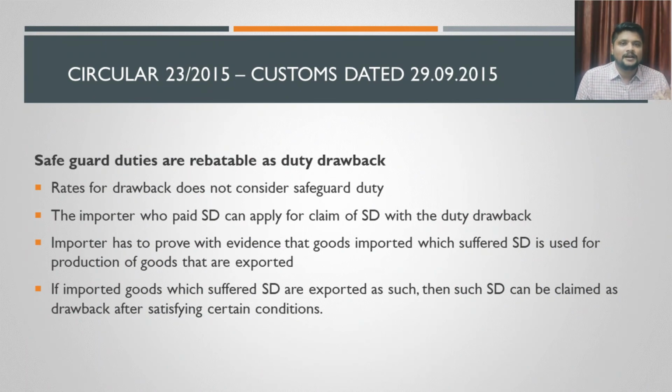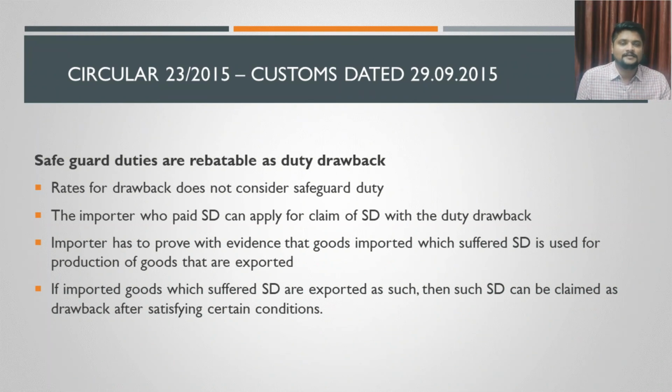For example, if raw material is imported and used to manufacture a final product, and that final product is exported by the same person, then if he has suffered any safeguard duty on the import of the raw material, he can claim that safeguard duty also as a duty drawback. For that, he has to prove to the government